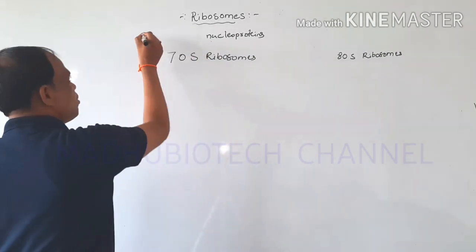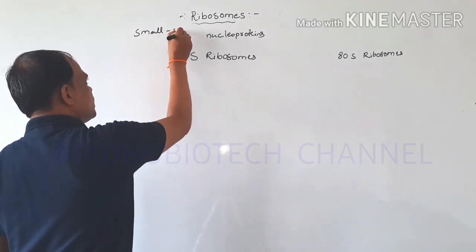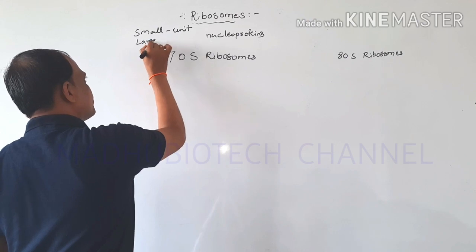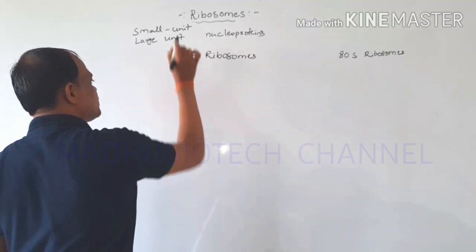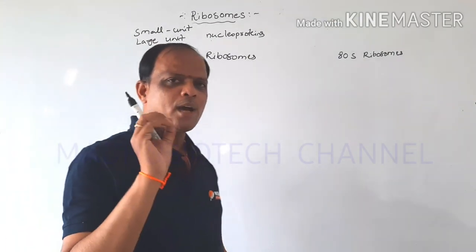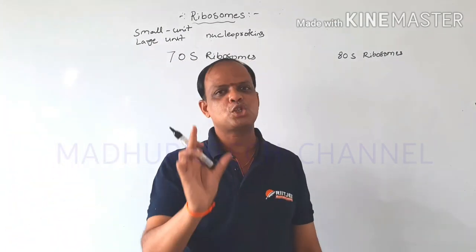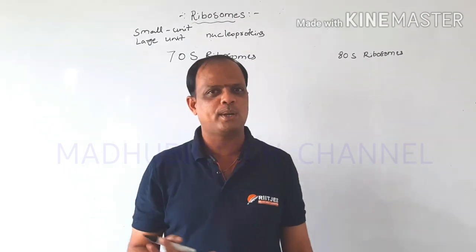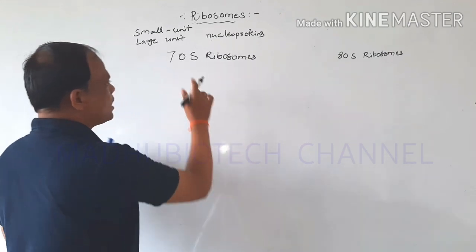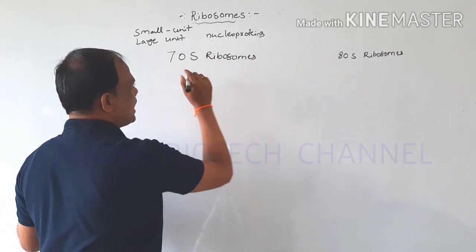One is the small unit, and another one is the large unit. The ribosomes are present in the cytoplasm as well as attached to the endoplasmic reticulum. Here there are two types of ribosomes, 70S and 80S.